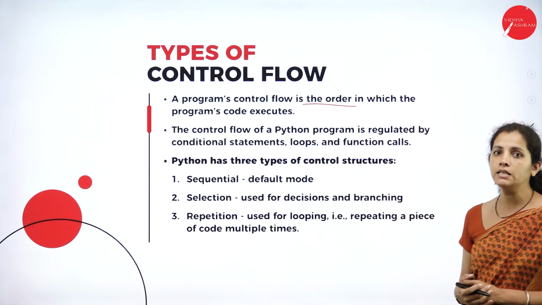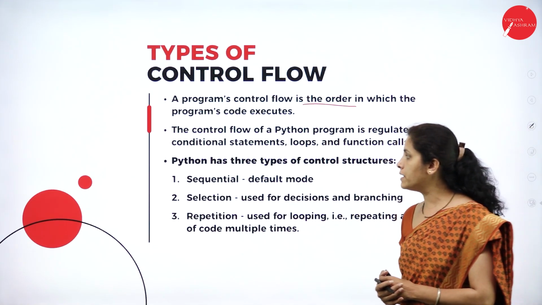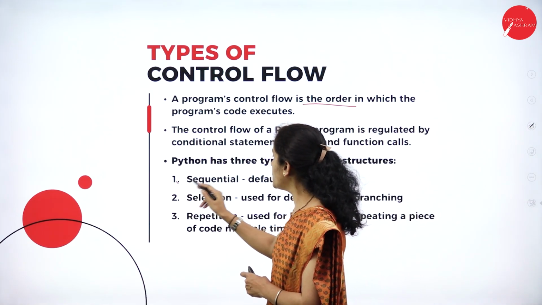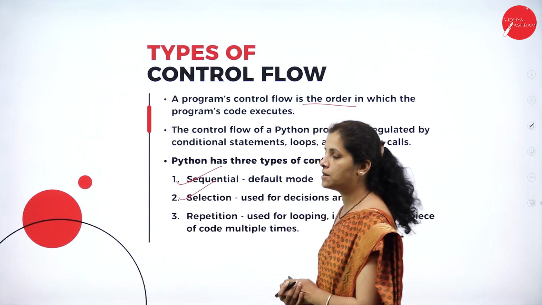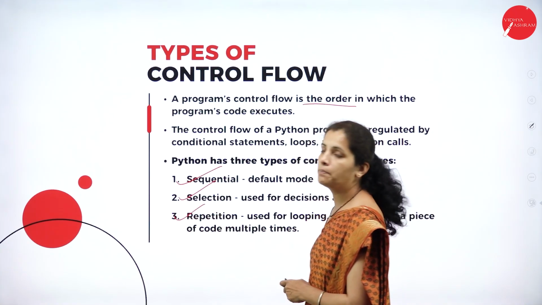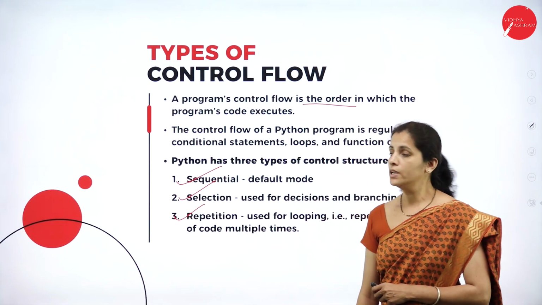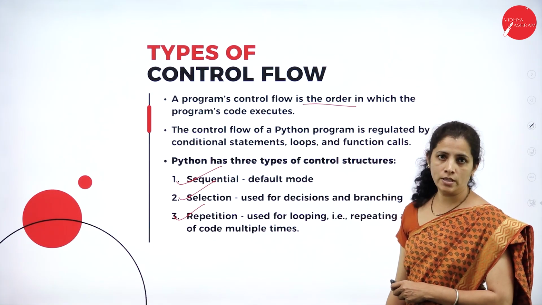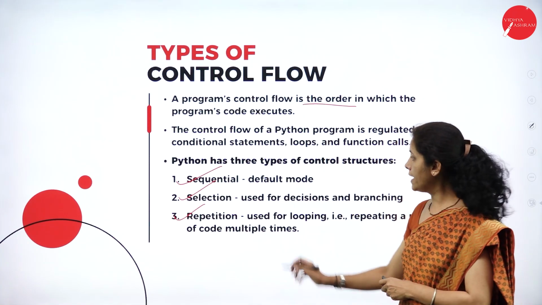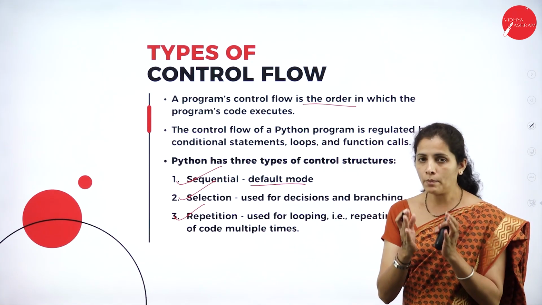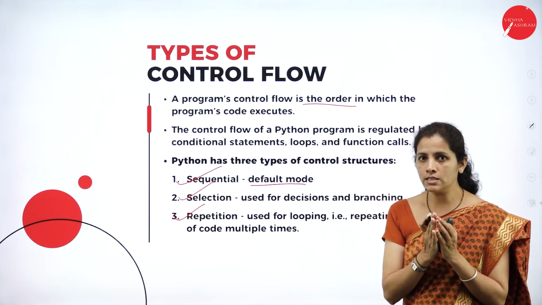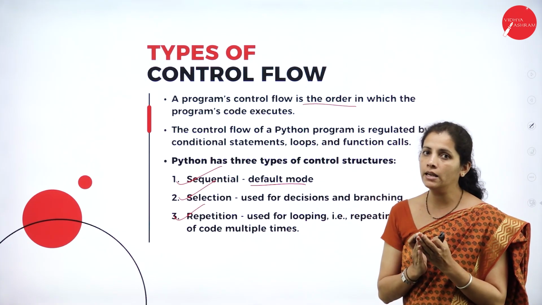In the Python programming language, I have sequential statement, selection statement, and repetition statement. So what is sequential statement? It is by default. I'm going to write one statement. After that, I'm going to write another statement.